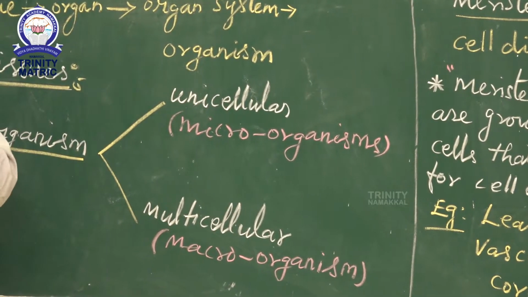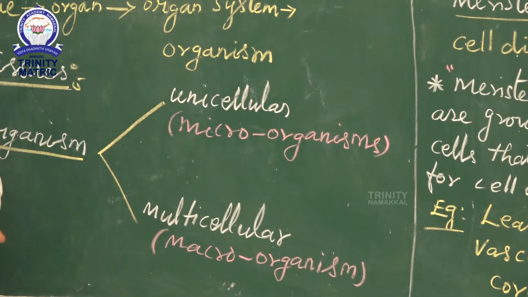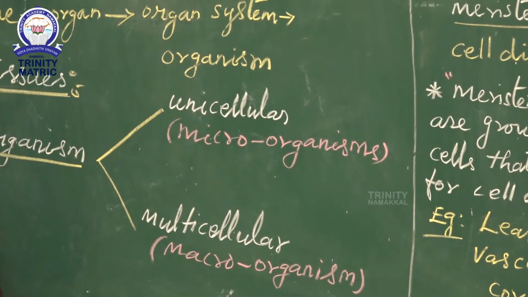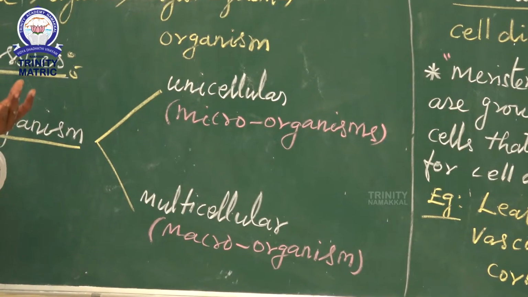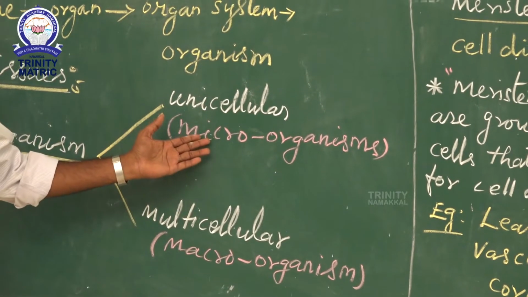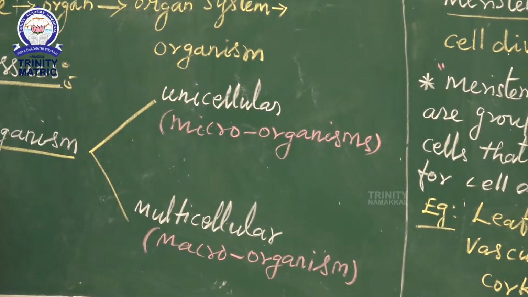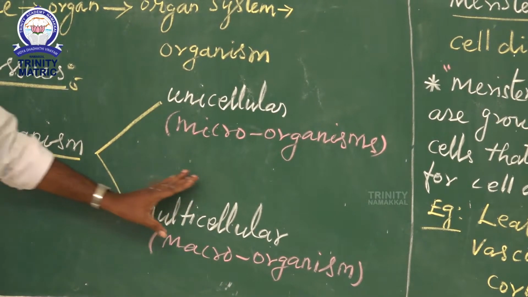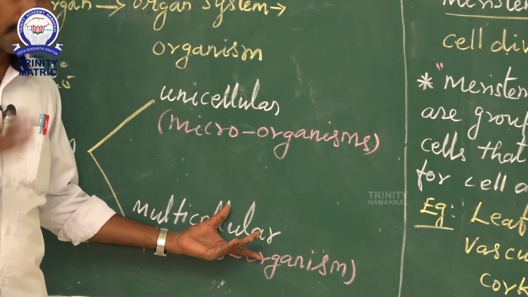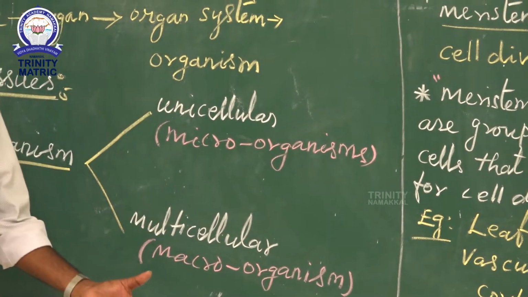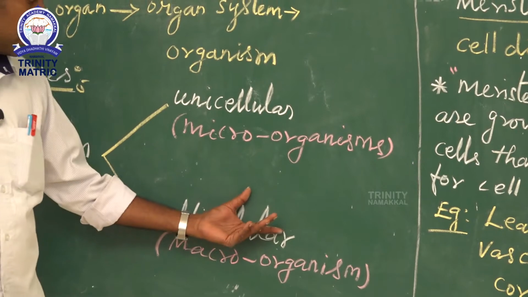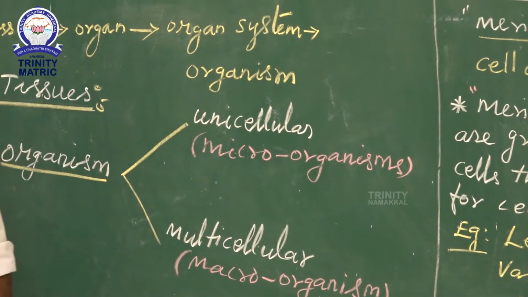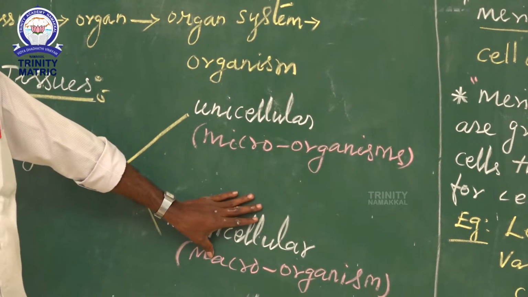The group of unicellular organisms is collectively called microorganisms. Microorganisms are those we can see only under the microscope. Examples: bacteria, fungi, virus, protozoa, etc. Then multicellular organisms. Multicellular means we can see them with the naked eye. The group of multicellular organisms is collectively called macroorganisms.